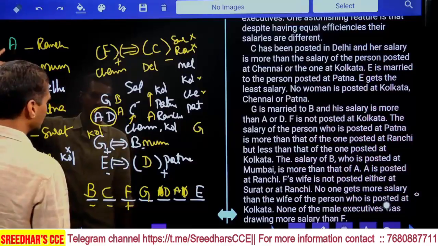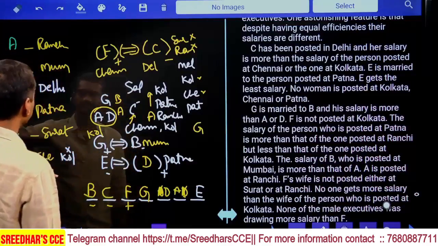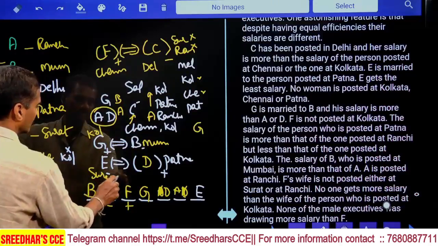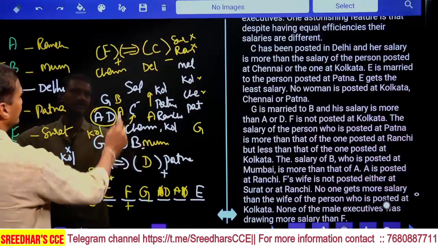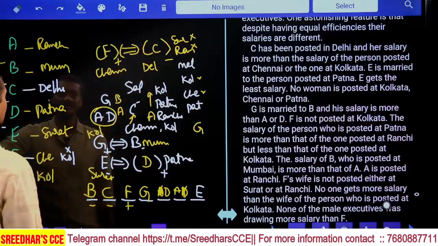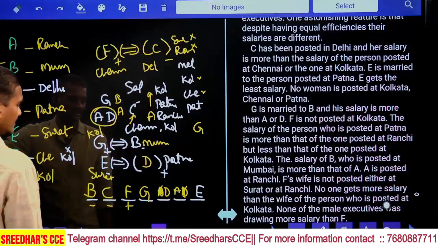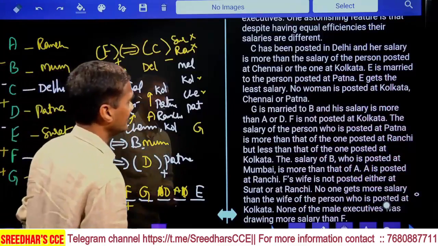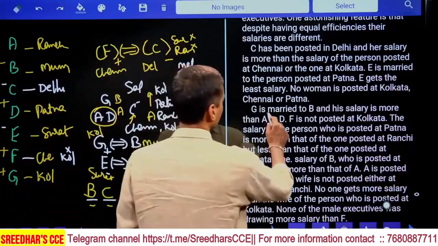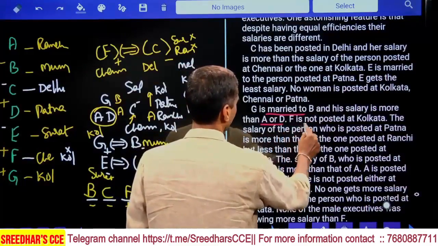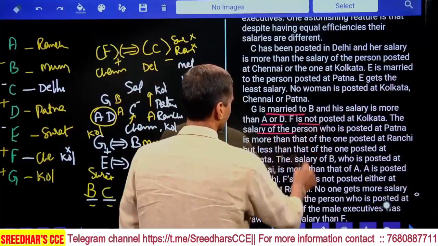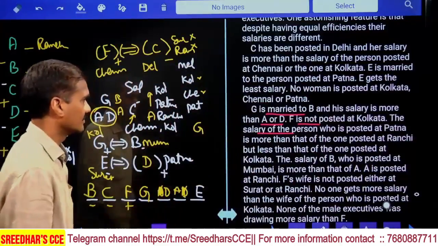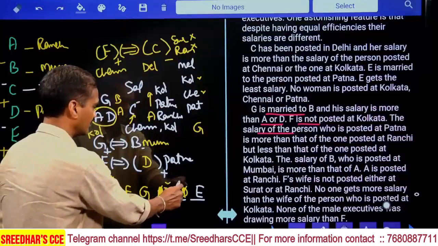E belongs to Surat. D and E, G and B, and F and C are couples. And A is unmarried, isn't it? As A is unmarried, is A male or female? G is married to B and his salary is more than A and D. F is not posted at Kolkata. The salary of the person posted at Patna is more than that of the person at Ranchi. Now from here, D and E are finalized.